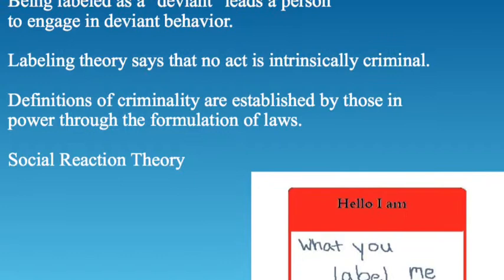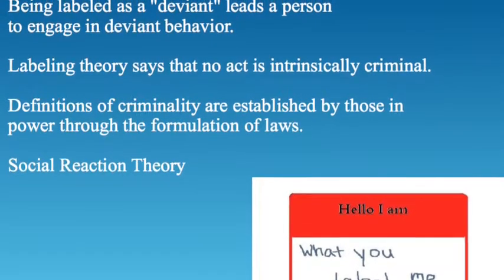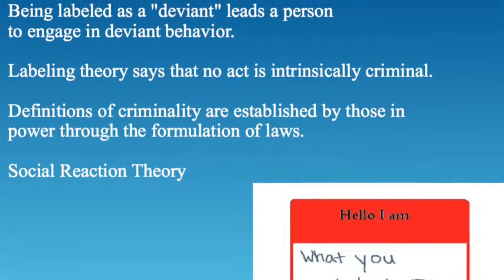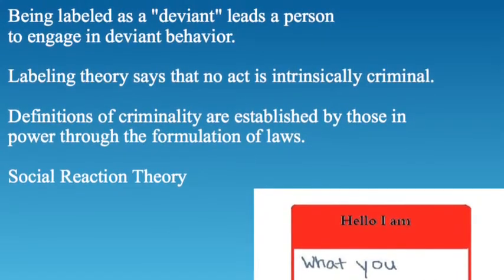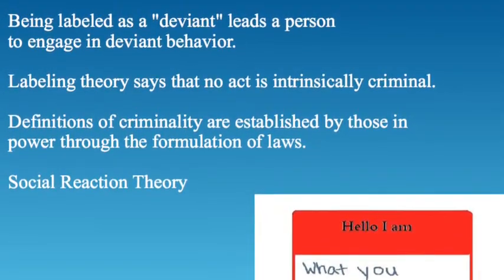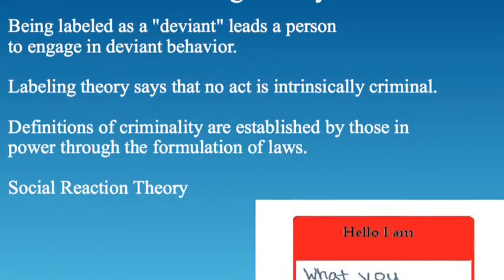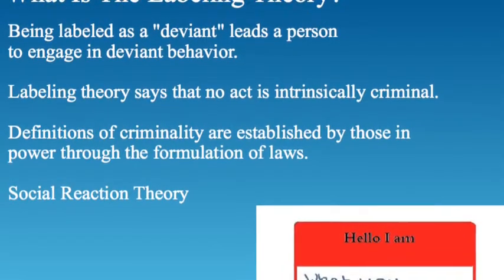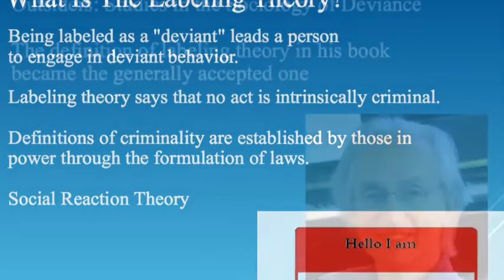What is the labeling theory? The labeling theory states that when a person is labeled as a deviant, they will engage in deviant behavior. What is deviant is established by those in power through laws. Social reaction theory and labeling theory are the same thing, just to prevent confusion later on.